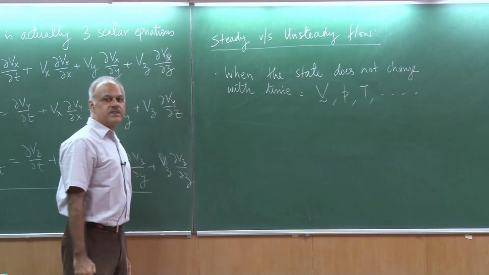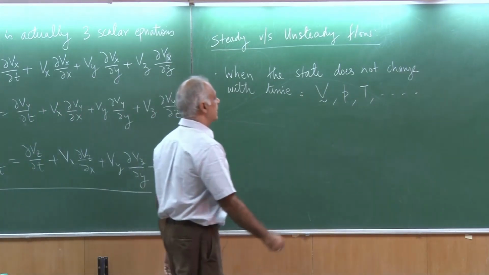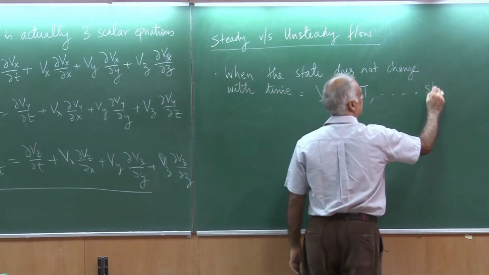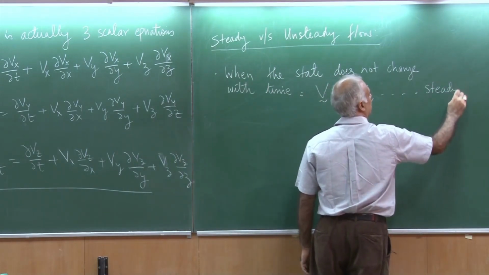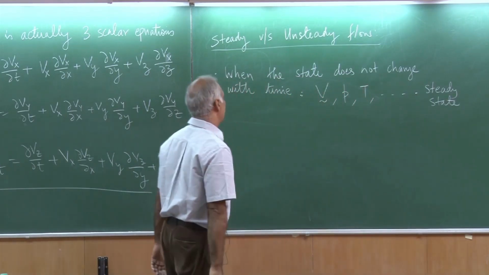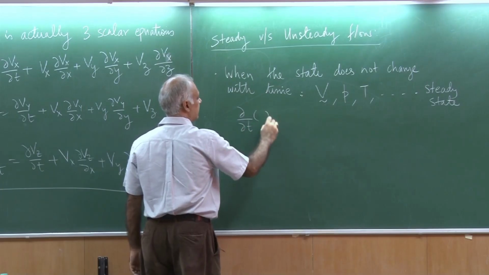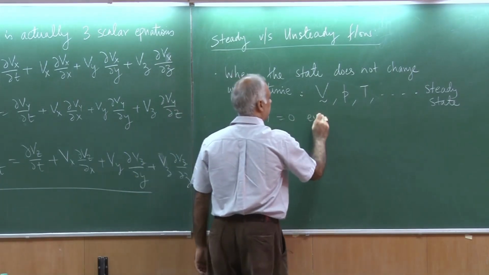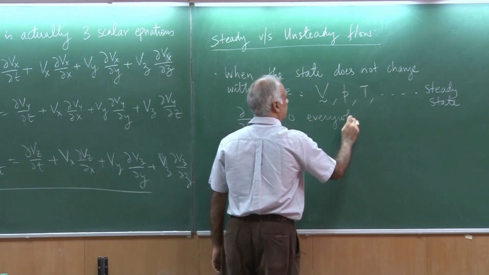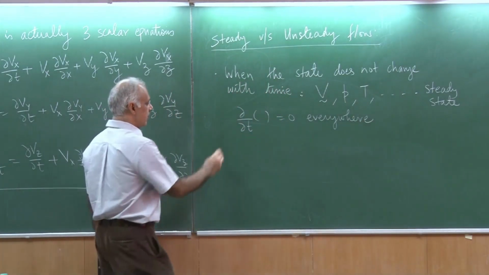When they do not change with time, that is when we will call that we have a steady state. So, this implies that del by del t is 0 everywhere.